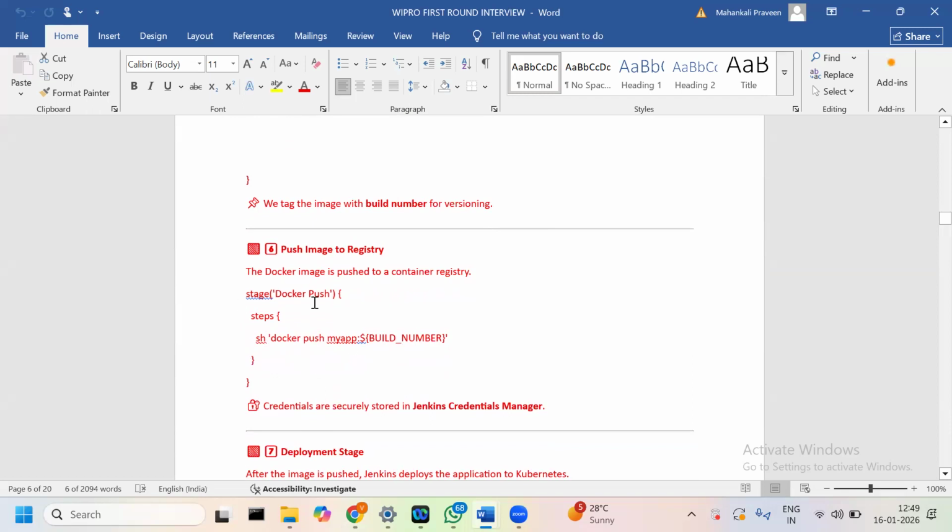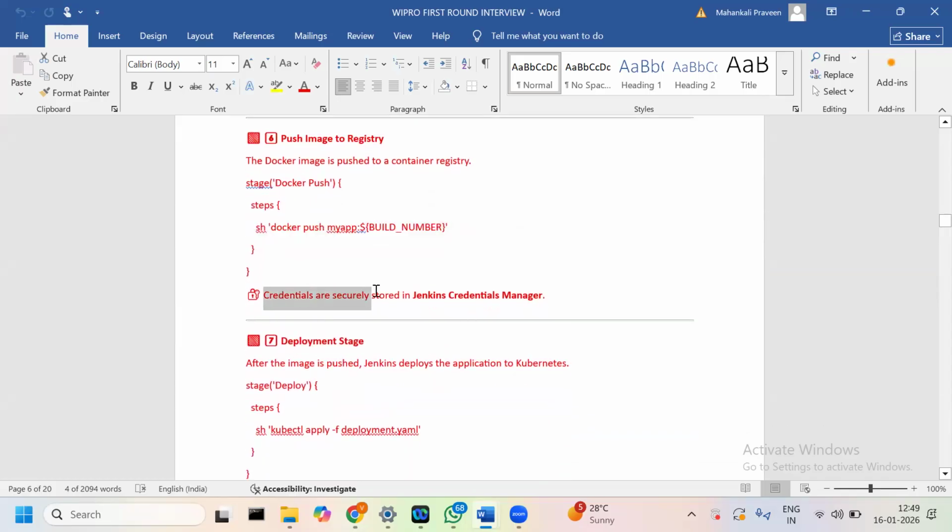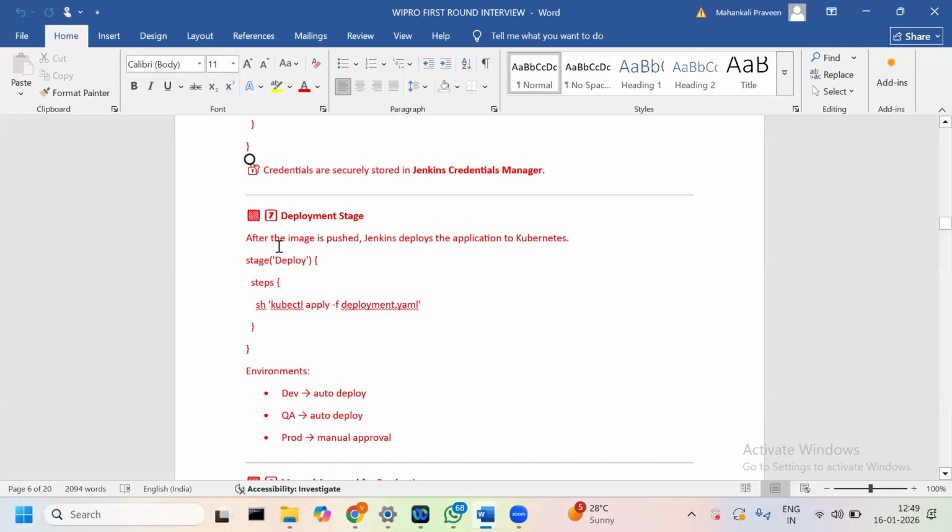Here the credentials have to be provided in Manage Credentials in the Jenkins dashboard. Only then can you push our image to the registry. The credentials are securely stored in the Jenkins credential manager. After that, the deploy stage. After the image is pushed, Jenkins deploys the application to Kubernetes.